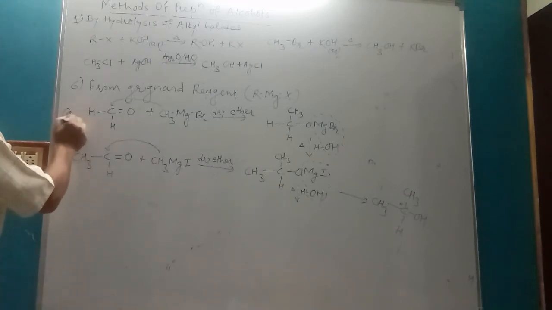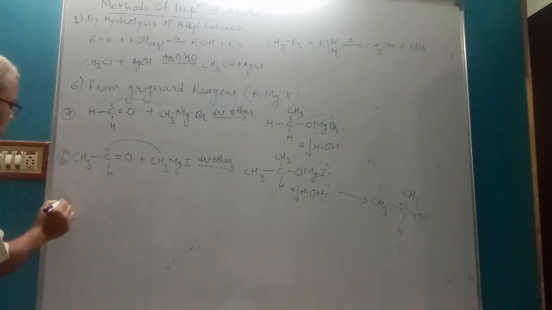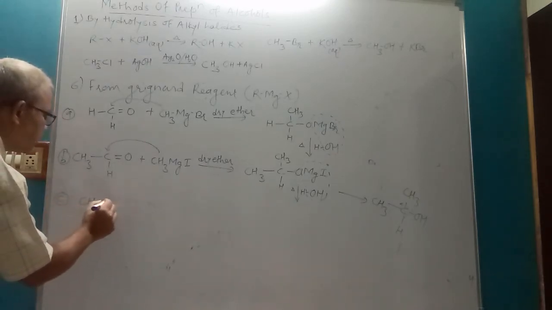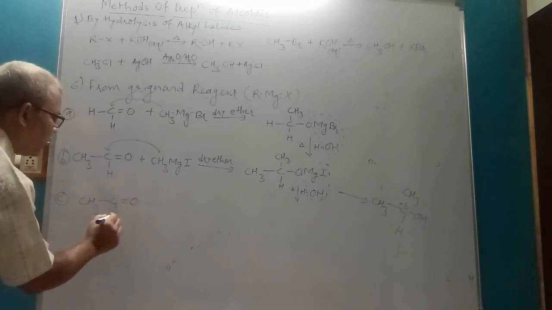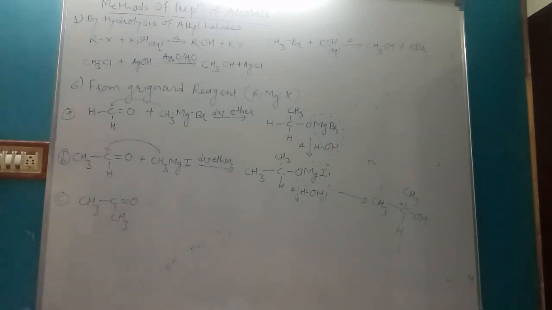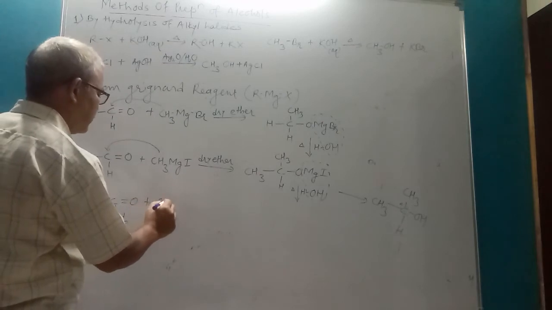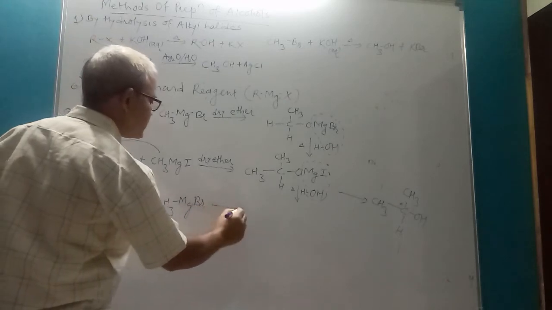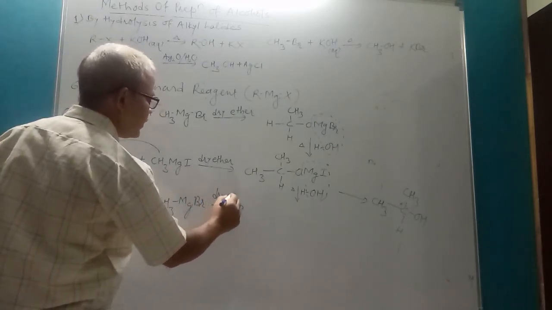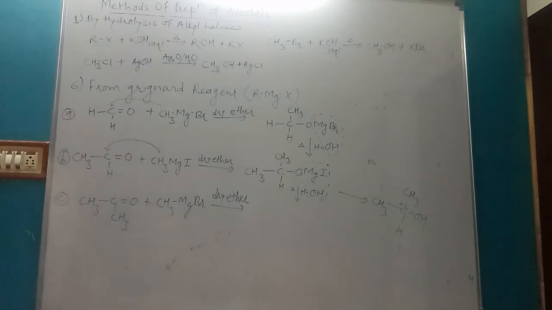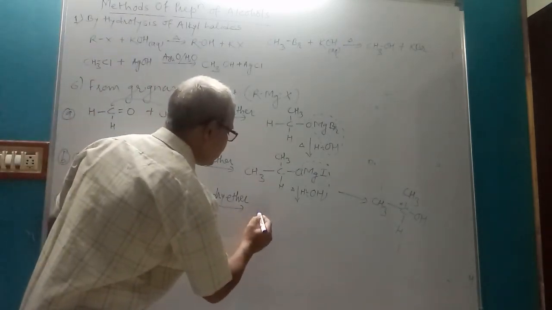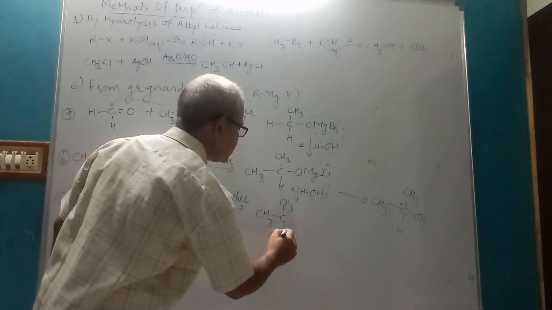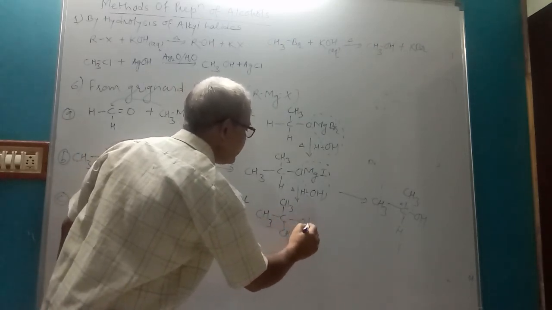Then third is from ketones. So ketones give tertiary alcohol. Say acetone CH3C double bond O CH3, dimethyl ketone, treated with Grignard reagent CH3MgBr in presence of dry ether. Medium is dry ether. Addition takes place across double bond. You will get CH3, CH3, OMgBr.